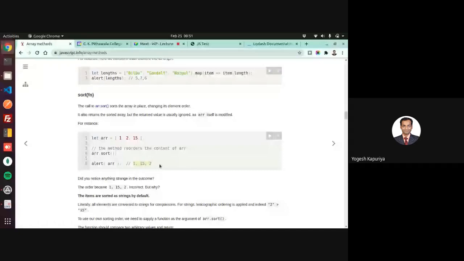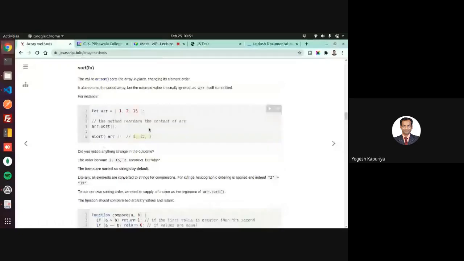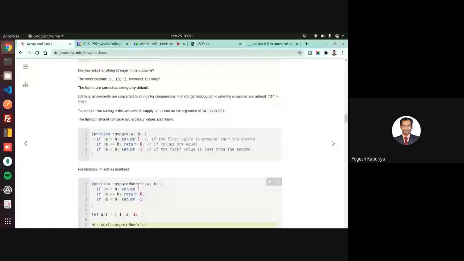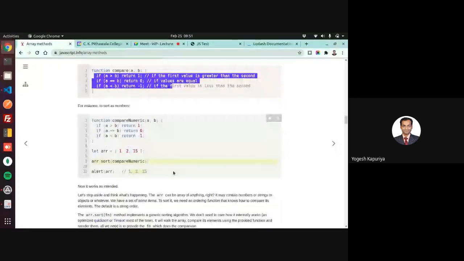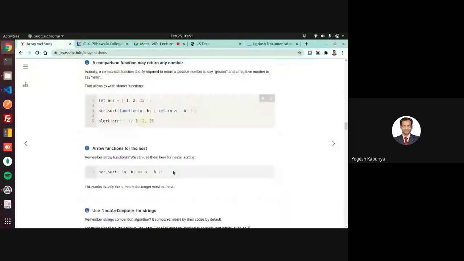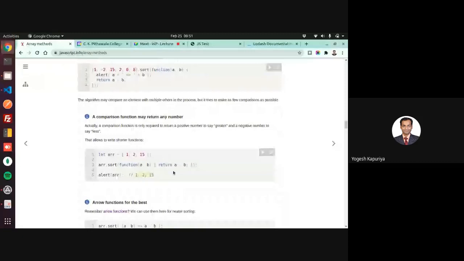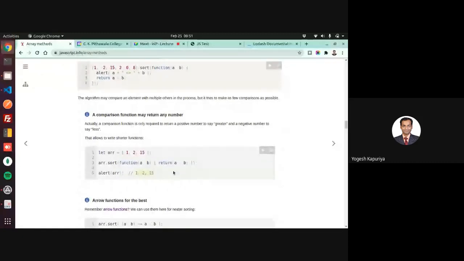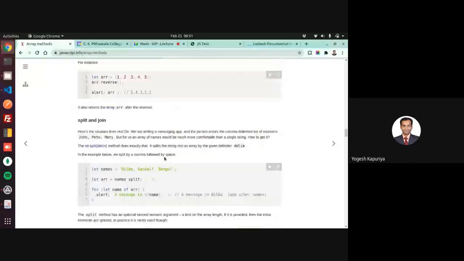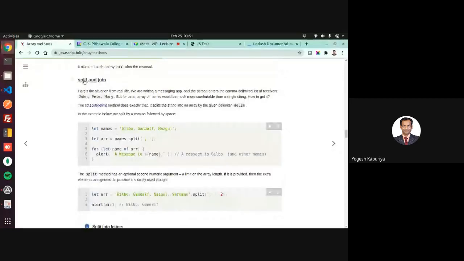You can have this sort. Sort, by default, will sort in ascending order. But you can also pass some function to that, and you can customize your sorting as well. Okay. Reverse is also there, and reverse the number. Then again, split and join are useful.